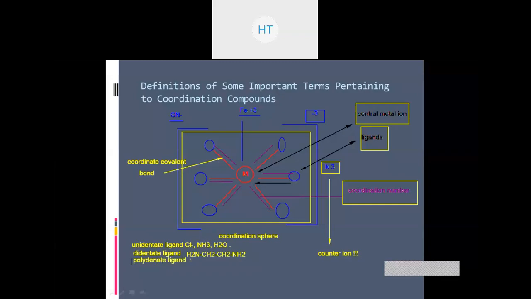Polydentate ligands are those ligands which have three or more donor atoms. Here we will look at an example, EDTA, and I will show you its figure later as well. EDTA is called a hexadentate ligand, ethylene diamine tetraacetate.